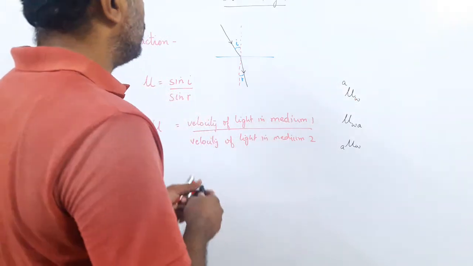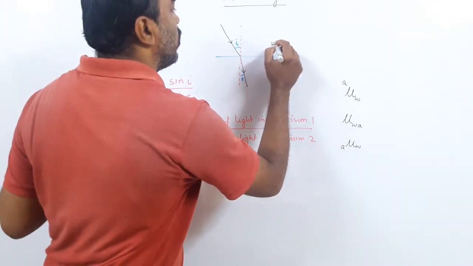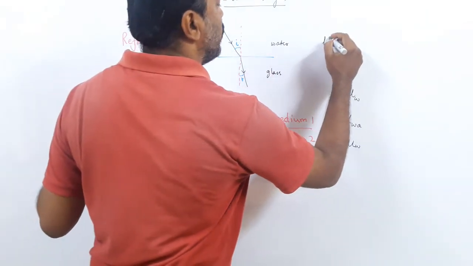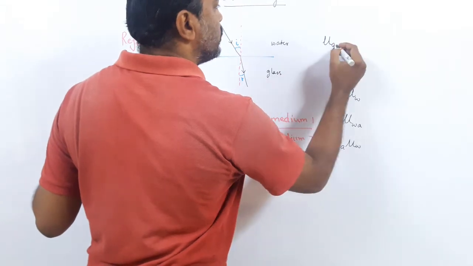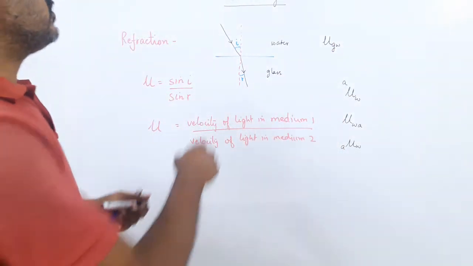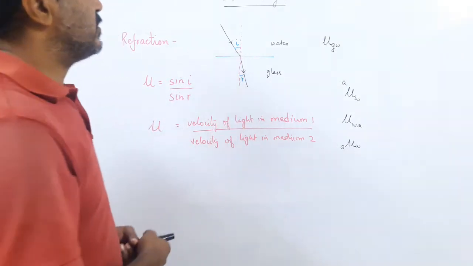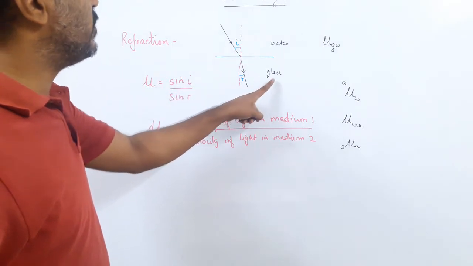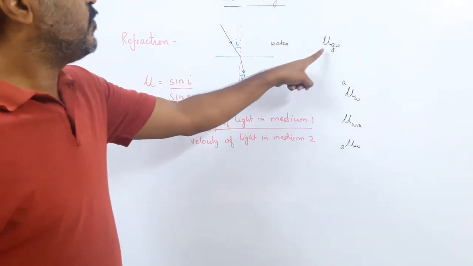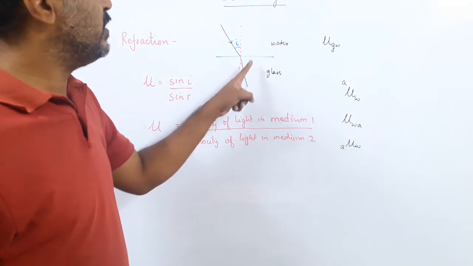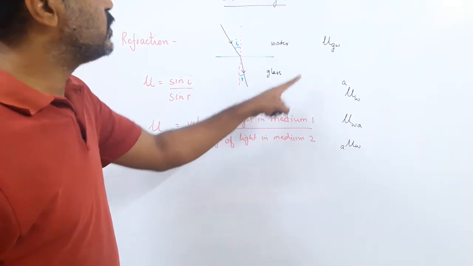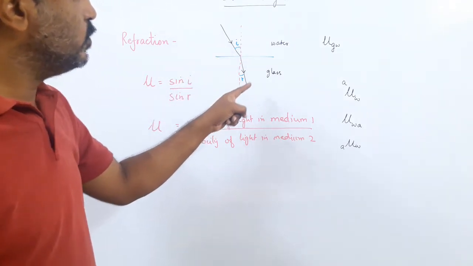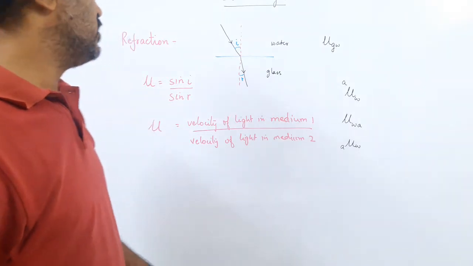Now, say the light was coming from water to glass. And in this case, we have refractive index of glass with respect to water. Why? Light was traveling in water, then it enters the glass. So it has changed the direction in the glass. So the bending has happened for the glass. So here refractive index is found of glass. You are finding the refractive index of medium 2, of glass, with respect to water. So in which medium the light was coming first and then which medium it went to. This is the notation of how it is written.